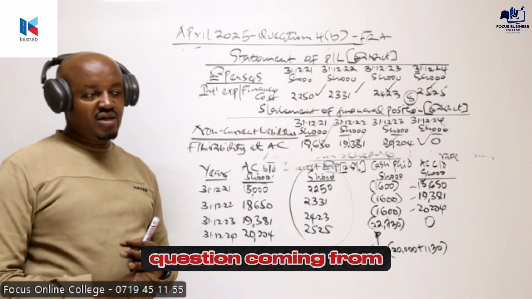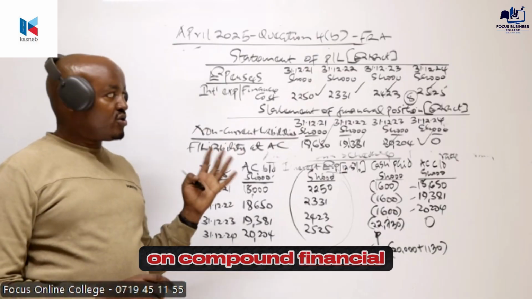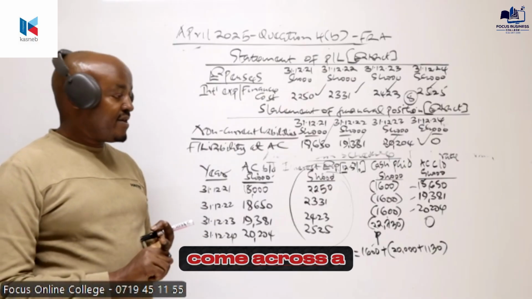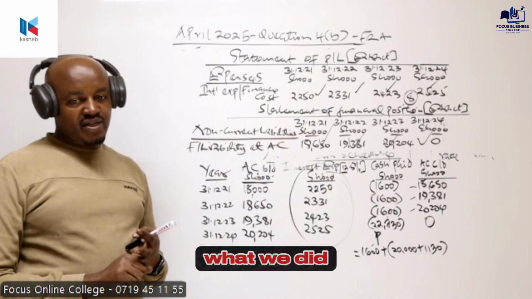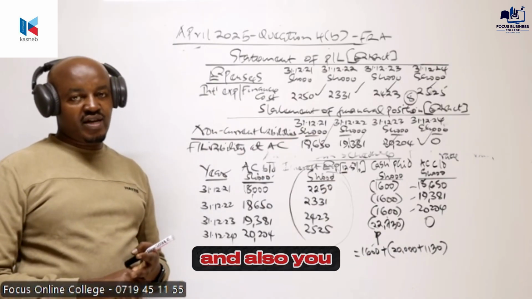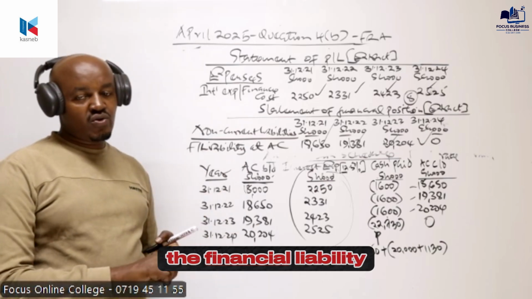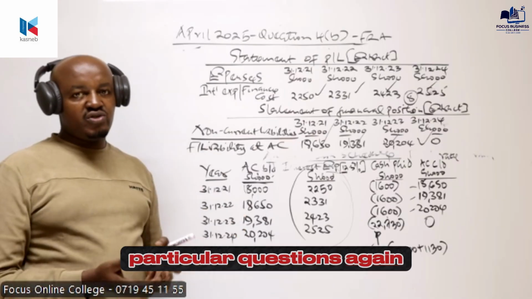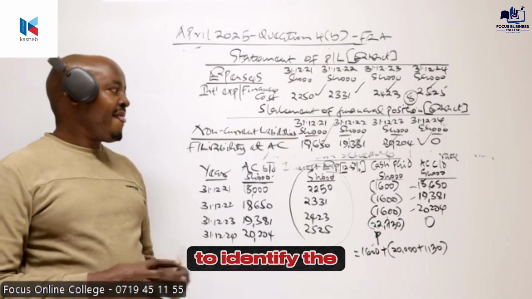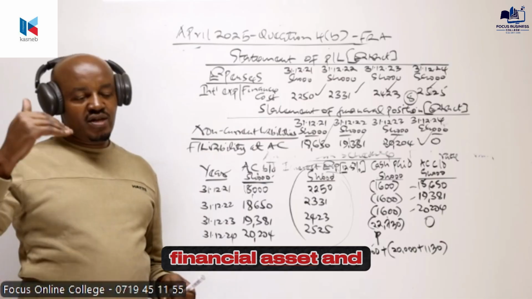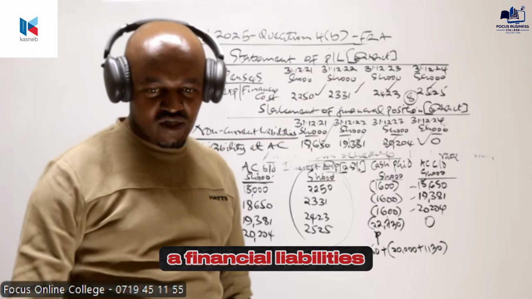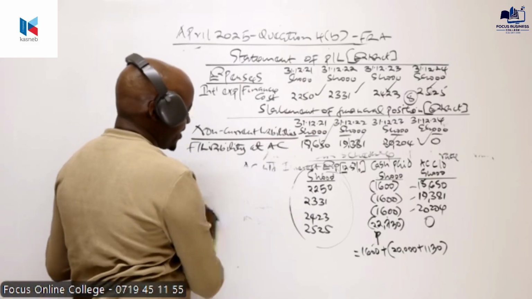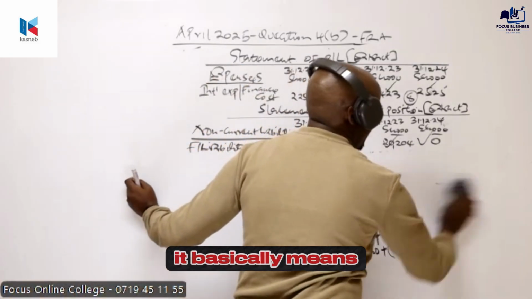I hope you can see there was a question coming from this topic on compound financial instruments, a question we did in our previous class. You are also likely to come across a question on financial assets, what we did at the start of this session, and also a question in relation to financial liabilities. So try to redo those questions on your own, and identify the difference between financial assets and financial liabilities. But now that brings us to the end of that topic on financial instruments.